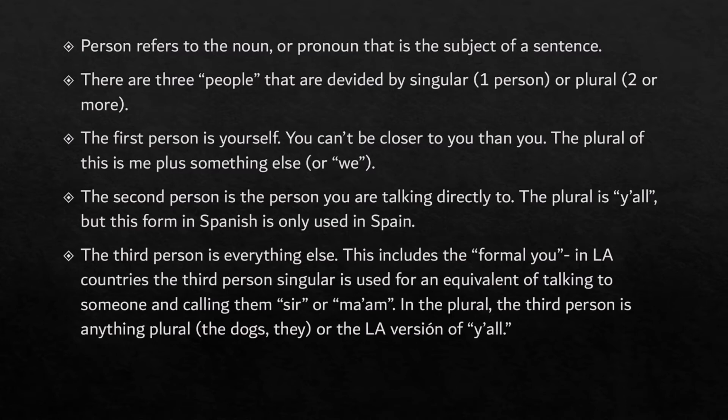All right. So I want to specify with this third person, like I said, everything else. If it's not I, if it's not you, then it's going to be third person. All right. So the dog, the cat, Billy Bob, he, she, it, those are all third person. All right. And then obviously the plural of that is going to be the plural of whatever those words are. So we have the dogs, the cats, those, they, all of those things are going to be that plural form.